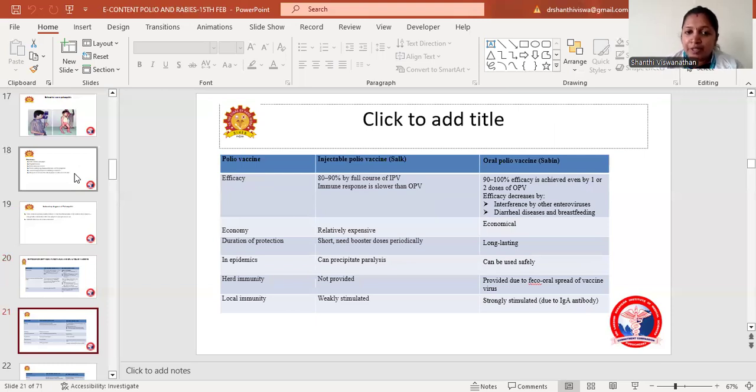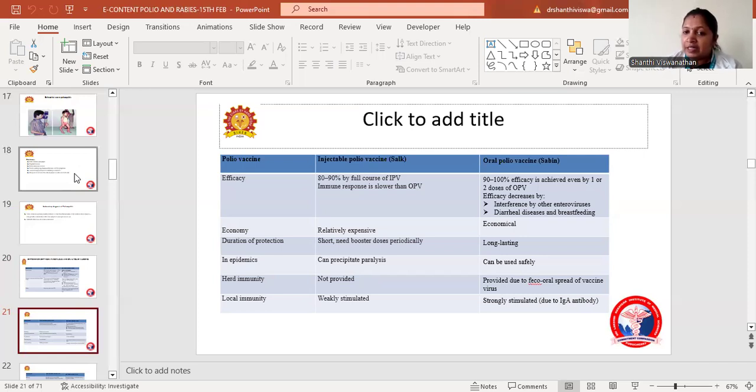This is a continuation of the difference between injectable polio vaccine and oral polio vaccine. Coming to efficacy, injectable polio vaccine has 80 to 90% efficacy with a full course of IPV. The immune response is slower than with OPV. The immune response will be slower in injectable polio vaccine. Whereas in the case of oral polio vaccine, the efficacy is 90 to 100%, achieved even by 1 or 2 doses of OPV.